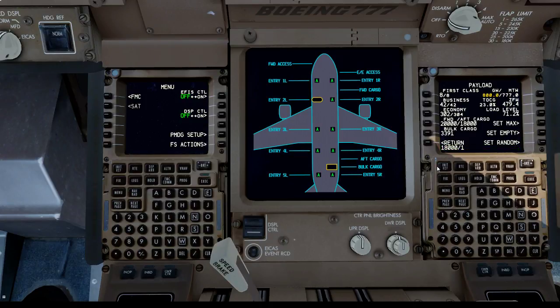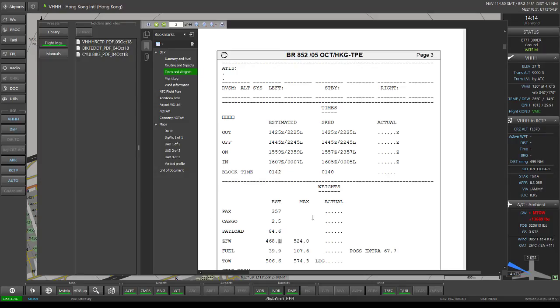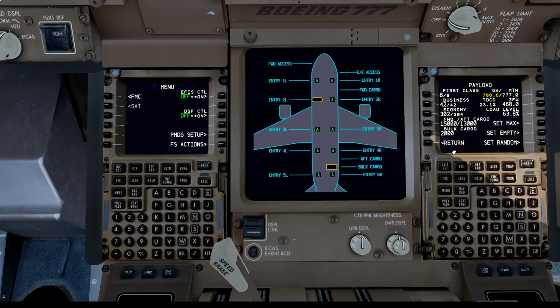Just trying to get the correct zero fuel weight. I mean, they should be in the flight plan, but hey, there you go, 468. So you've got 468.1, 468.0 sounds good. Just want to make it spot on. Let me just add an extra 2100. Okay.